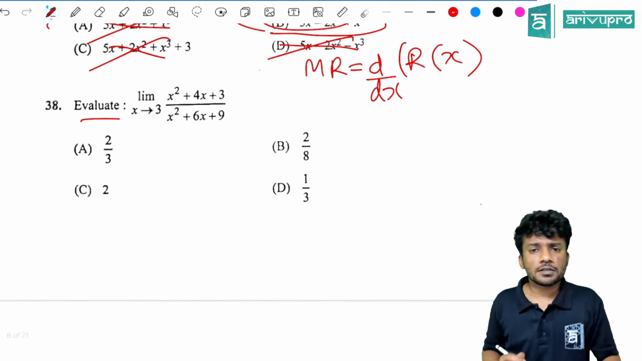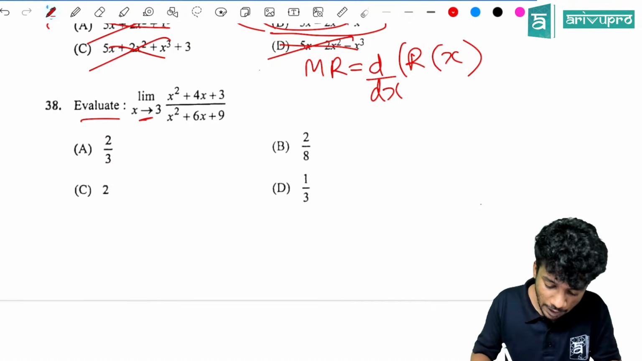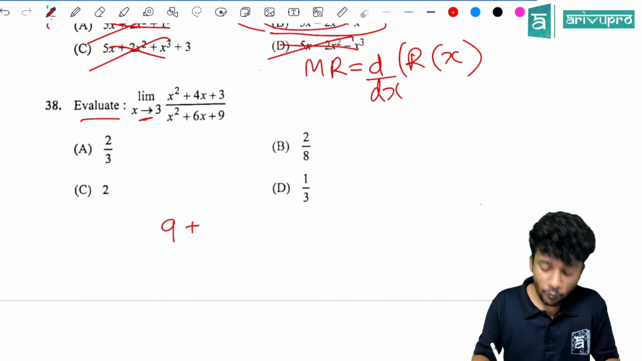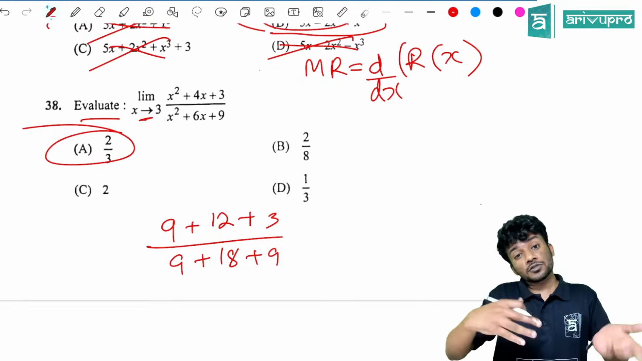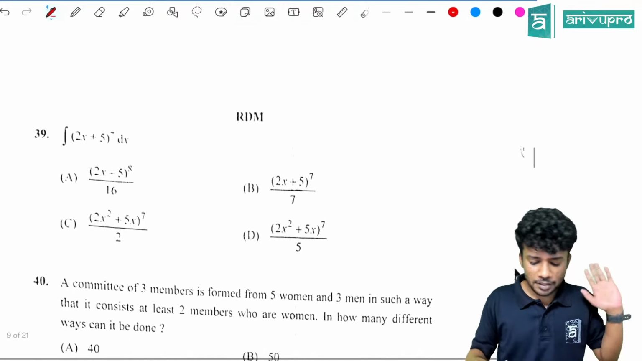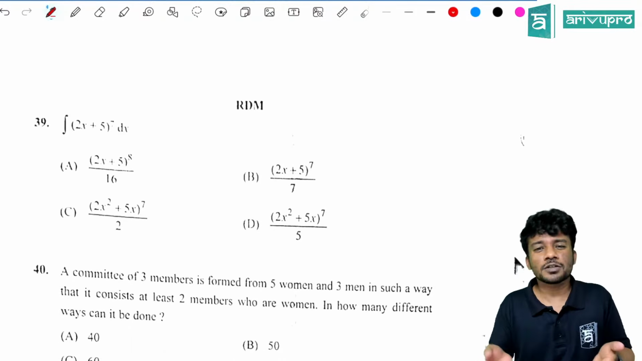First one. If you directly substitute x is equal to 3, then 3 square is 9 plus 4 into 3 is 12 plus 3, the whole divided by 9 plus 18 plus 9. When you find the answer, finally you will get it as 2 by 3. Direct substitution. They didn't complicate by giving x tends to infinity or x tends to some other undefined value.